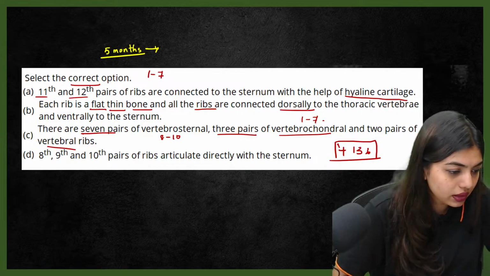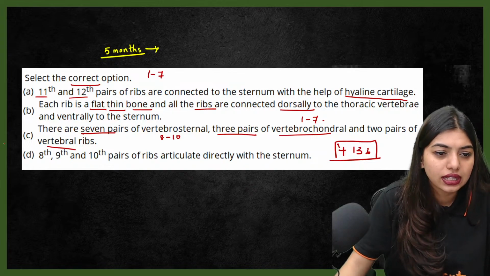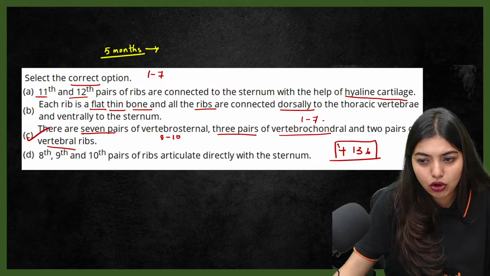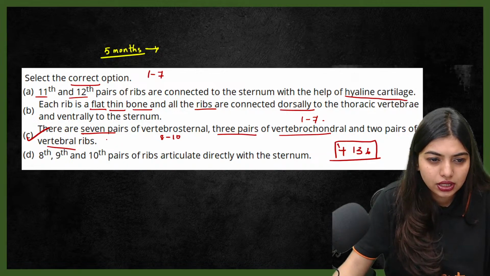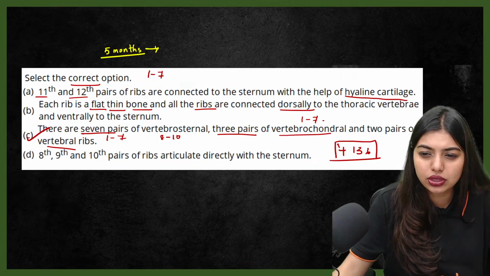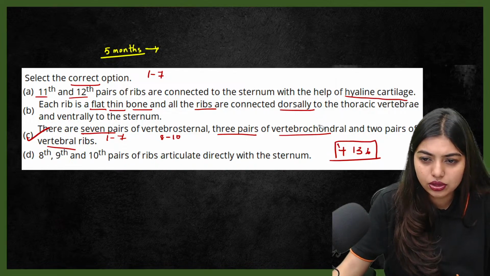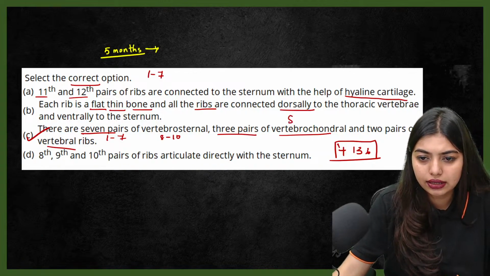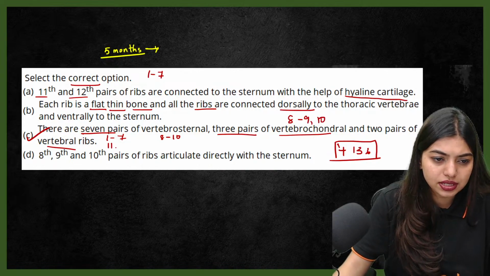Yes, 136. What is the answer for this? Very good. There are 7 pairs of vertebrosternal ribs, 3 pairs of vertebrochondral ribs, and 2 pairs of vertebral ribs. So this is your 1 to 7. Oh students, I wrote this upside down, I guess. So this is your 8, 9, 10. And this is your floating ribs, 11 and 12.